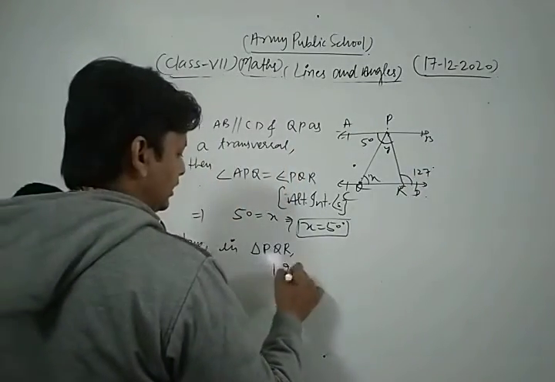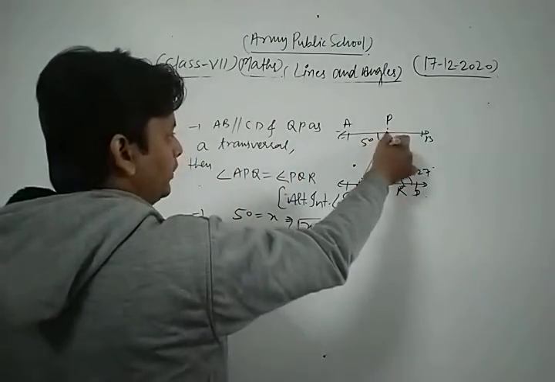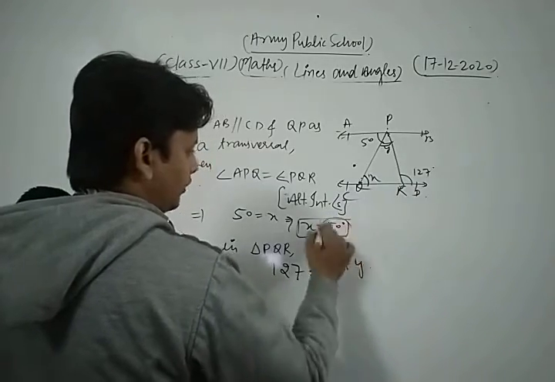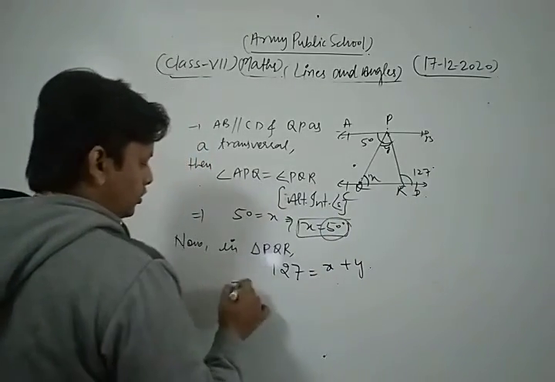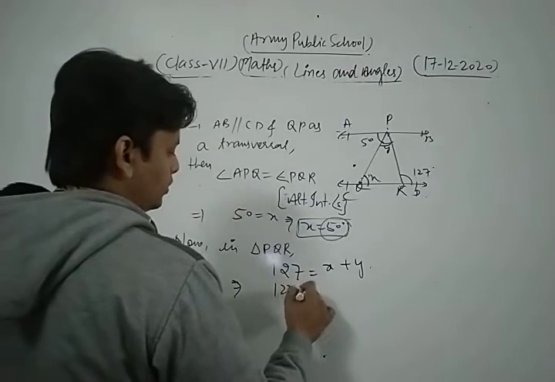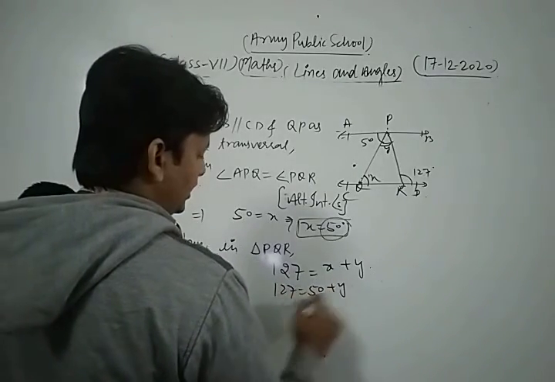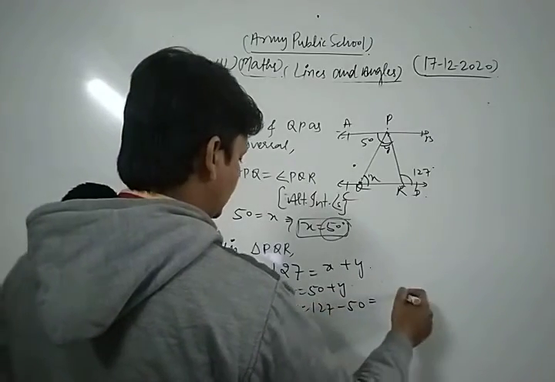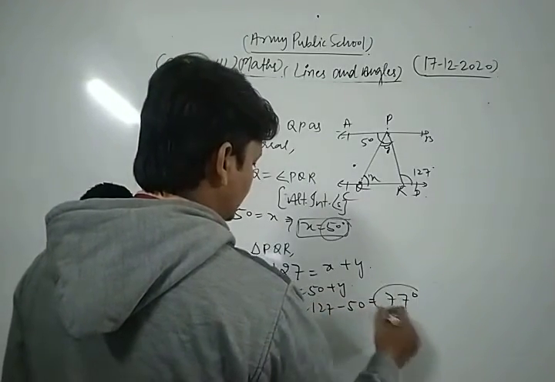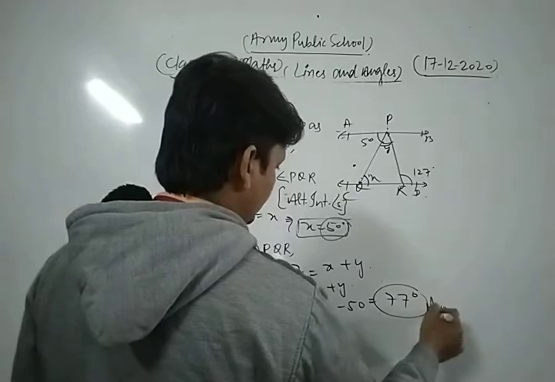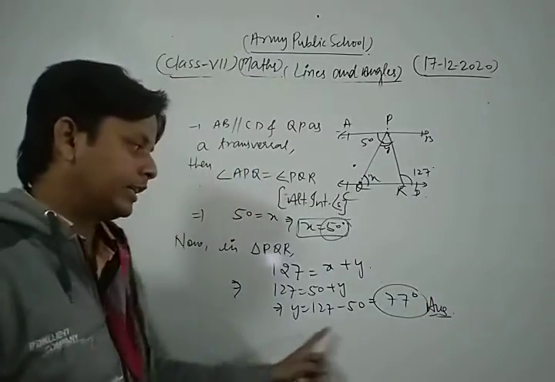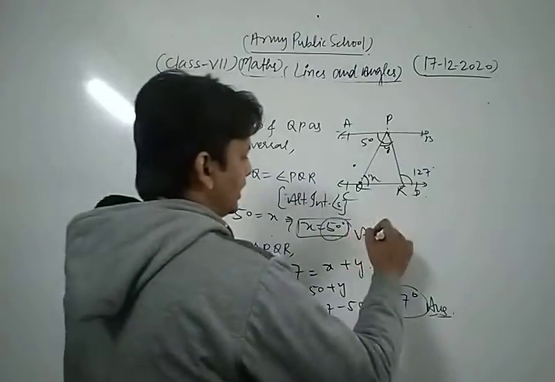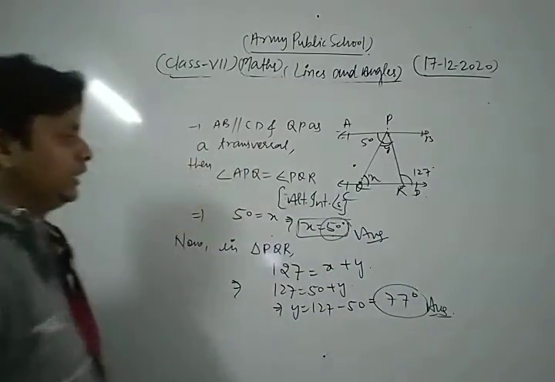So the exterior angle, you know, is always equal to the sum of its two opposite interior angles, X plus Y. Now we find the value of X as 50. So we get 127 is equal to 50 plus Y, that is Y is equal to 127 minus 50, that is 77. Thus the value of Y is 77 degree, and the value of X is 50 degree. These are the required solution of the given question.